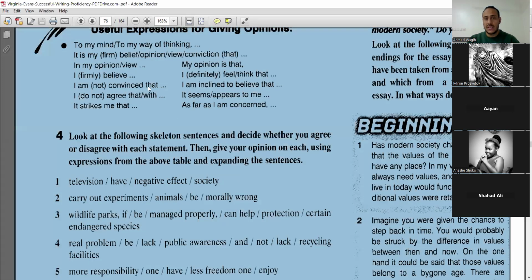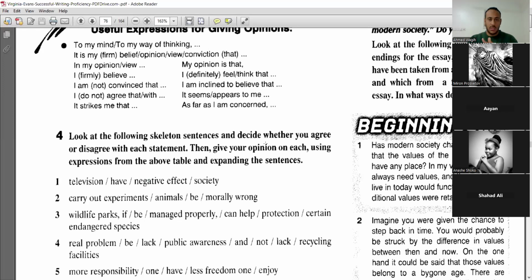Thank you, everyone. So this is how to form your opinion, and you can mention your opinion in the introduction along with the thesis statement.